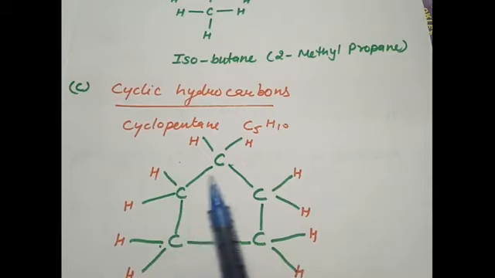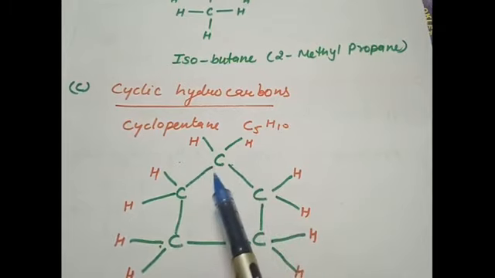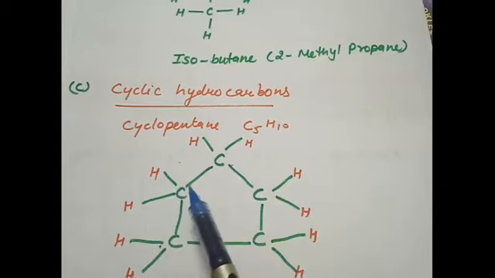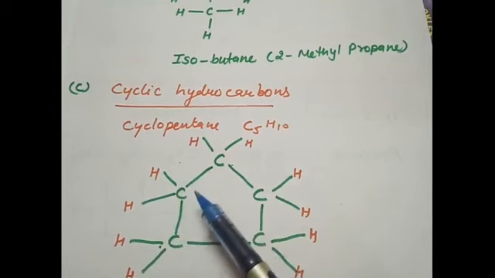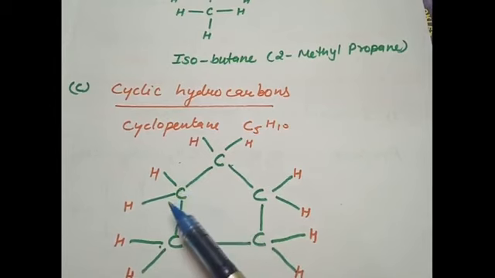So here you can see 5 carbon atoms arranged in the form of a pentagon, and each carbon atom is forming single bonds because it is an alkane hydrocarbon. Each carbon atom is making 2 covalent bonds with the adjacent carbon atoms, and the rest of the valencies are fulfilled by the hydrogen. So this way cyclopentane is formed, and it can be taken as an example of cyclic hydrocarbon.